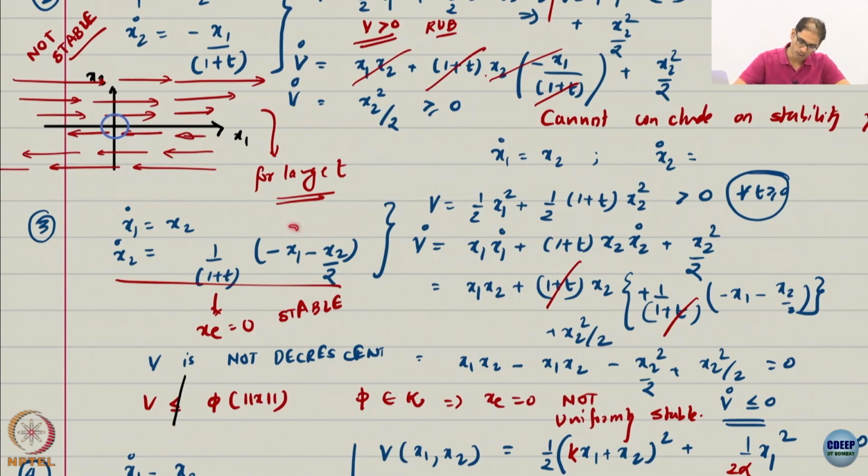The proportional term gives you stability, the derivative term gives you asymptotic stability. The contribution of these terms is dying as time increases, and therefore the system will not be stable anymore. So you lose all these properties. At best what you get is stability. In fact, you are lucky that you at least get stability.